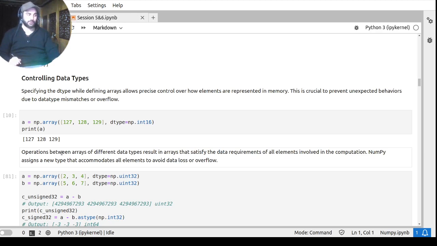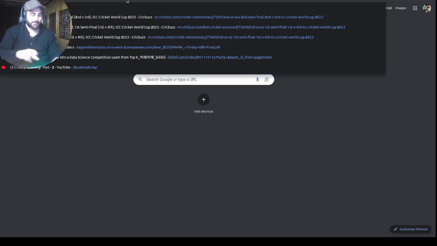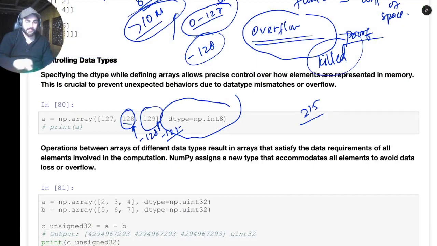No, 2 to the power 10 is 1024. Let's use Google. We'll directly use Google. Let's suppose we'll say 2 to the power 16. How much is this? 2 to the power 16 is 65536. We'll copy it, and we want to represent this number, because I know the range is from 0 to 65535. So if I want to get overflow, I'll just write this number over here. I'll definitely get overflow. Voila, you see that here we got 0. This is overflow.